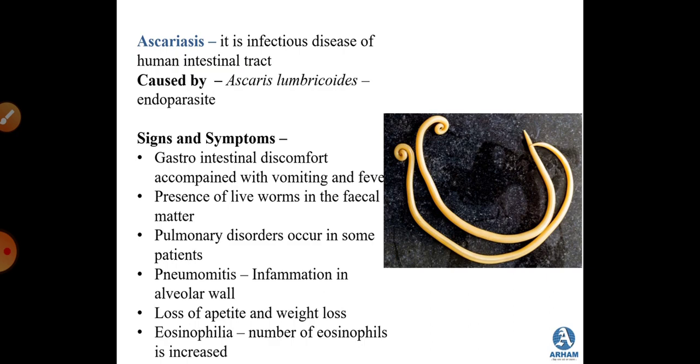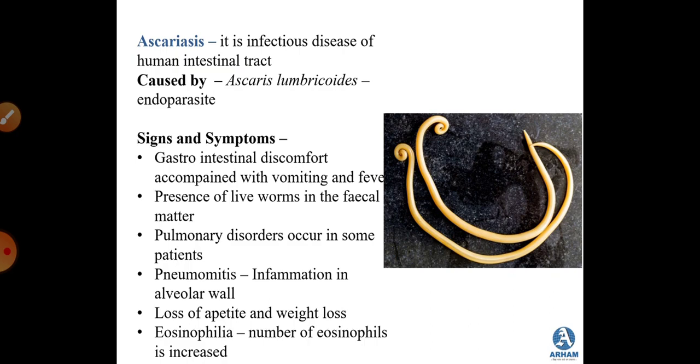There is also presence of live worms in the fecal matter, and in extreme cases it also leads to pneumonitis, that is inflammation in the alveolar wall. The alveoli of your lungs are filled with certain fluids, and because of this there is inflammation observed in the tissues of the lungs.